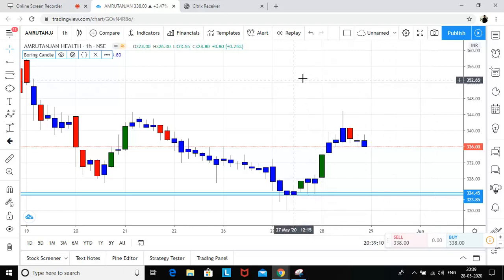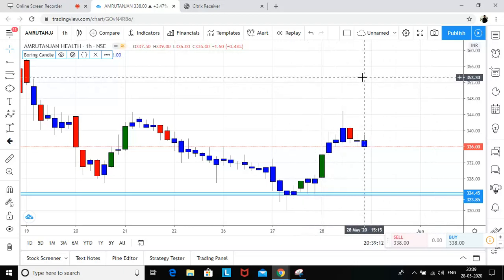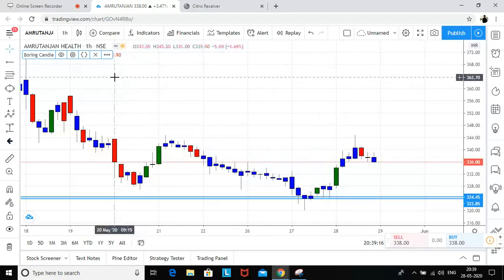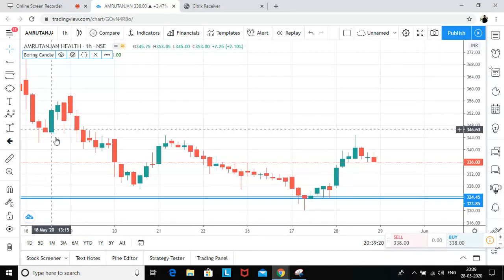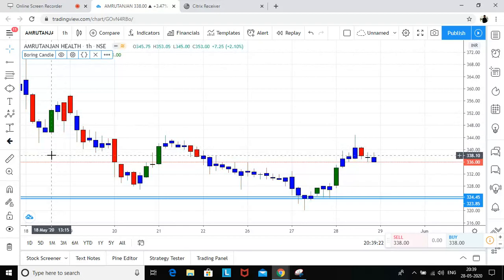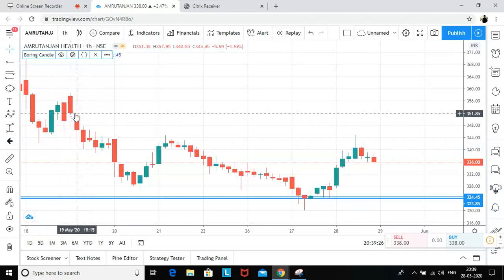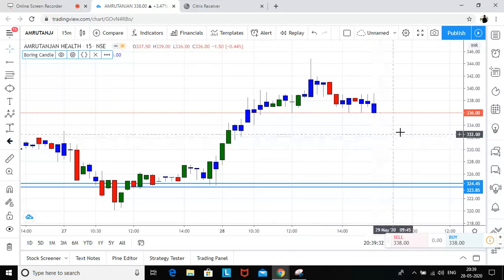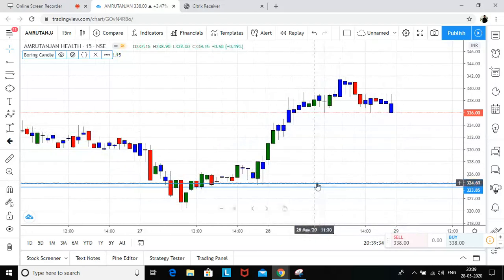So on the daily chart, I don't have any. On the hourly chart also, I don't have any level wherein I can go long. Just to show you, since I have spotted this green, blue, red, red, it touched the level and then gave a fall, but we are not looking for that. So the demand was this.